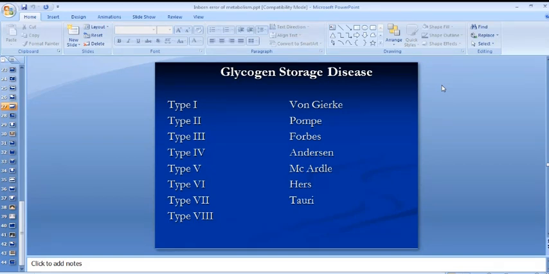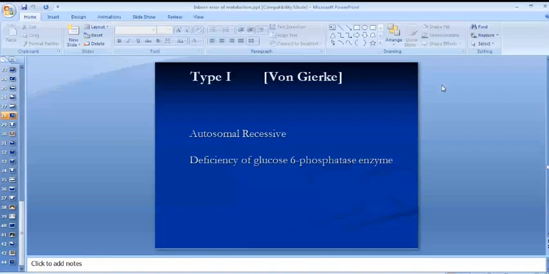I will just repeat the names. Type 1 is von Gierke, type 2 is Pompe, type 3 is Forbes, type 4 is Anderson, type 5 is McArdle, type 6 Hers, and type 7 Tarui. The most common ones are type 1 and type 2. Type 1, which is also known as von Gierke, is a genetic disorder inherited as an autosomal recessive trait and caused by deficiency of the enzyme glucose 6-phosphatase.